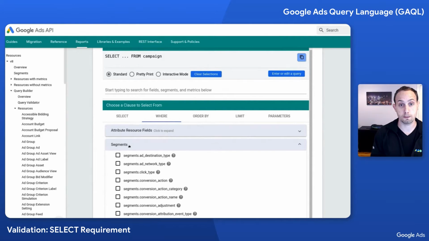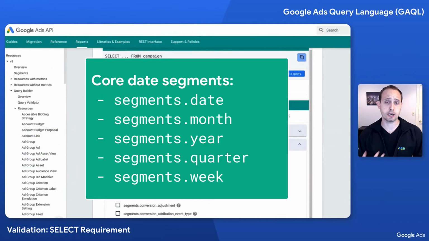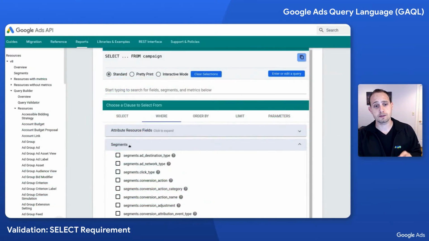And those exceptions would be what we consider core date segments. A core date segment is any other segment, but specifically it is of data type date, and it is of a couple different specific fields. It is segments.date, segments.month, segments.year, segments.quarter, segments.week. So all of those segments are special in the way that they can function in the query as opposed to other segments, but they still function otherwise exactly like any other segment.